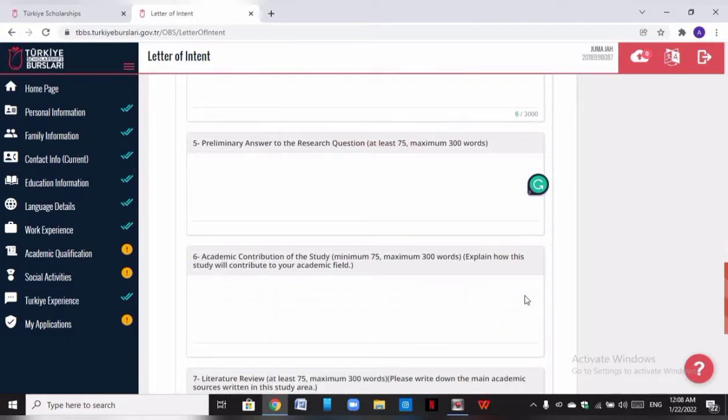Then you come to the preliminary answers. What are the preliminary answers that you think your research will arrive at? It's basically your hypothesis, if I can put it that way. Then you put it, and you come to your academic contribution. What is the importance of this research you want to carry out? How is this research important? It should be nothing less than 75 and nothing more than 300 words. Then you put it.